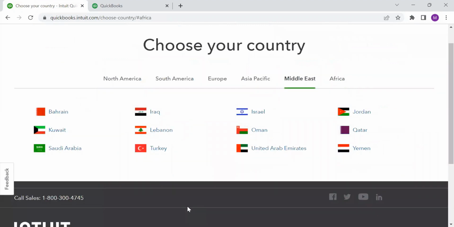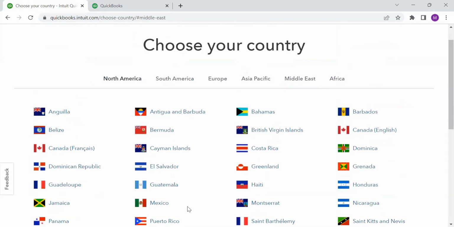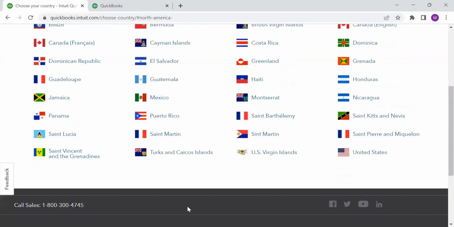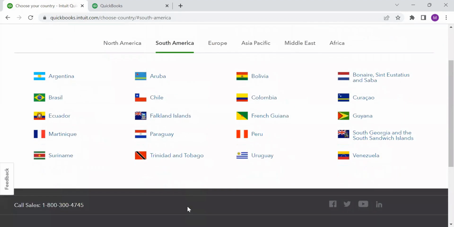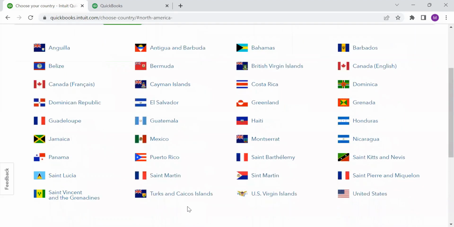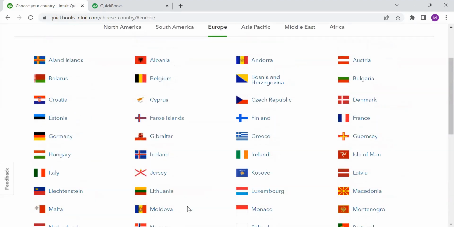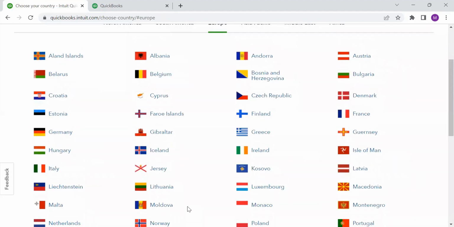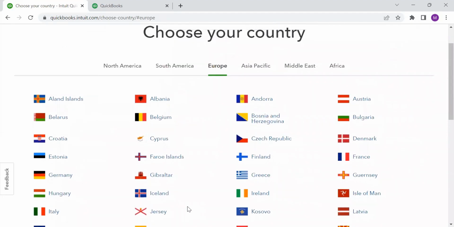Middle East, South America, North America, and Europe. So these are the countries where QuickBooks is giving its services at present as online QuickBooks accounting software.